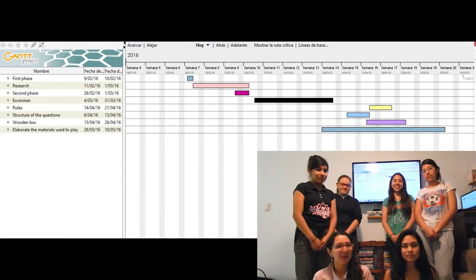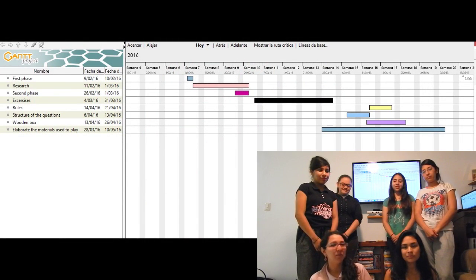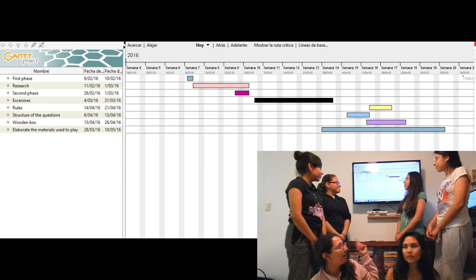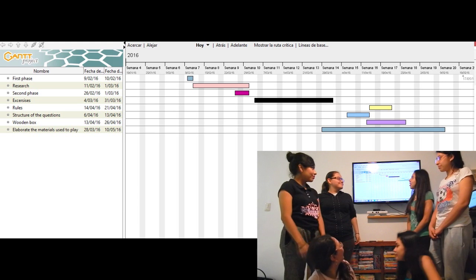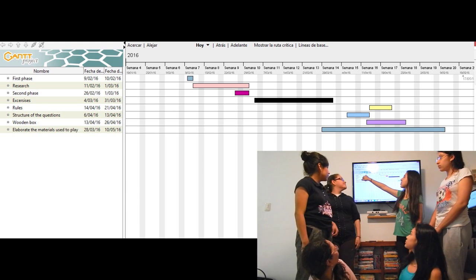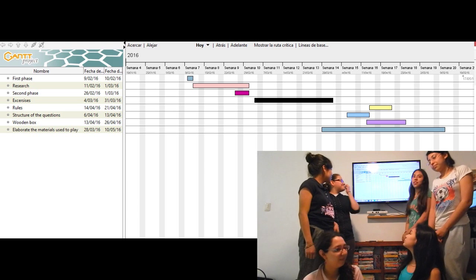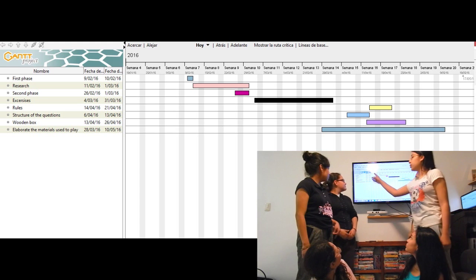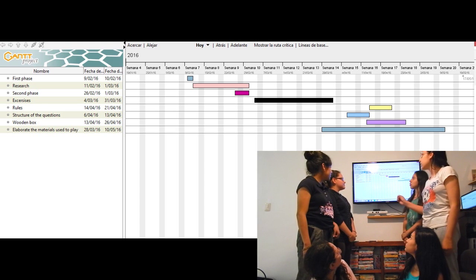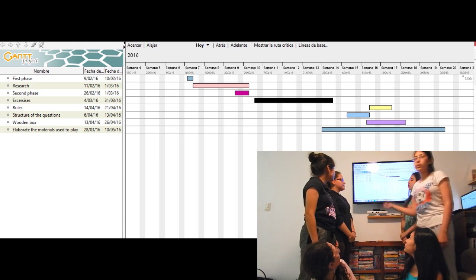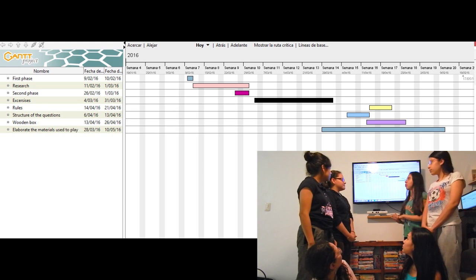We are the team who's talking about the nutrients, and the name of our project is called Foodmetrients. And as you can see, there is our Gantt chart. Here we can see that the first phase started on February 9 and ended on February 10th. The second phase was the research of the topic, and it was from February 11 to March 1st. We are still researching for information.